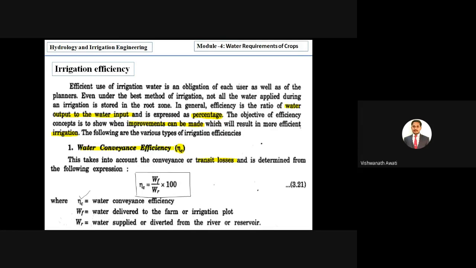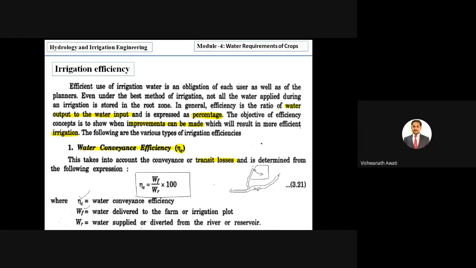So we know what eta c means, it is water conveyance efficiency, and WF is water delivered to the farm. So if you take the diagram, for example, it is a stream, and water is flowing from it, it is a flow of water. Then this water is diverted with the help of a canal, and this water is used for agriculture land. So here WF is water diverted to the farm.